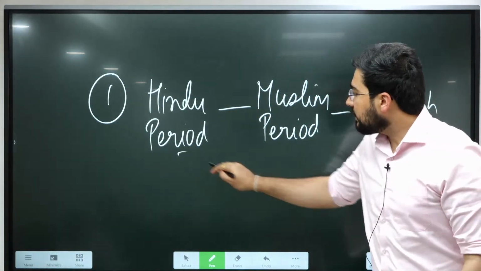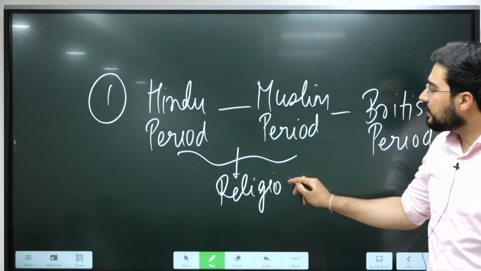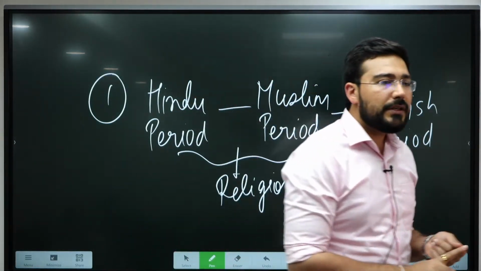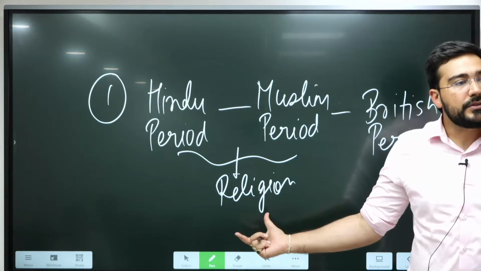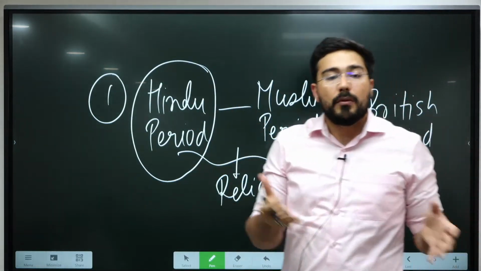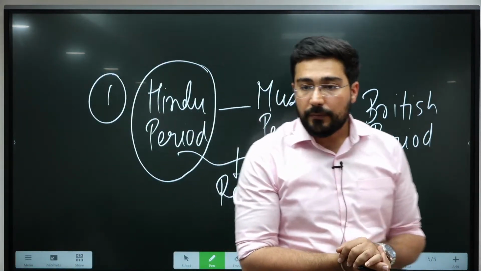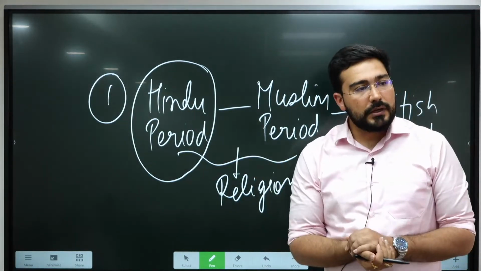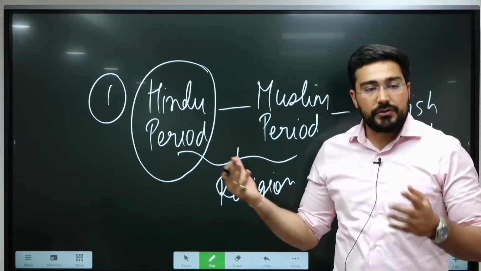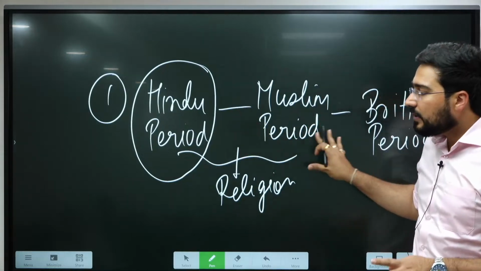Part of it was on the basis of religion. But do you think it is justified to use such a kind of periodization? One problem is it should not be on the basis of religion. Like in ancient India, we did not only have the Hindus, we also had the Buddhists like Ashoka, right? He was giving patronage to Buddhism. So for that period, we should also insert the Buddhist period. But is it feasible? It is not feasible. We also had Jainism as a religion, which was powerful during those times. So this periodization is flawed.